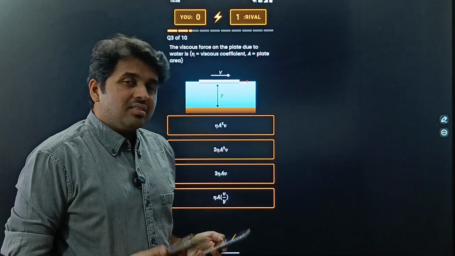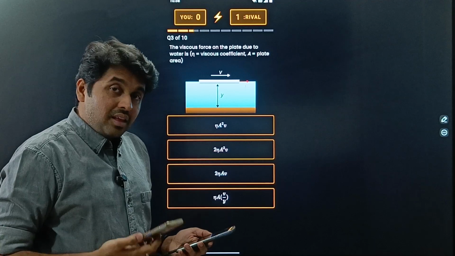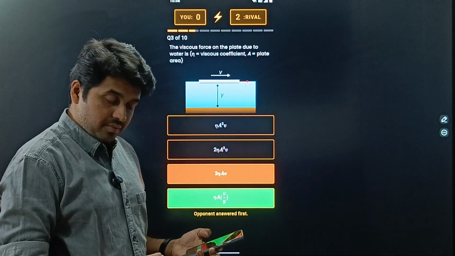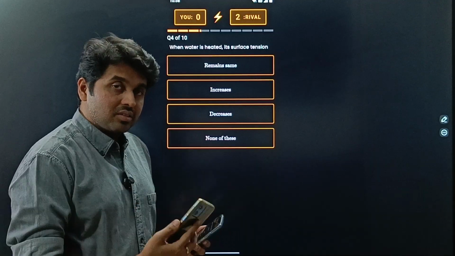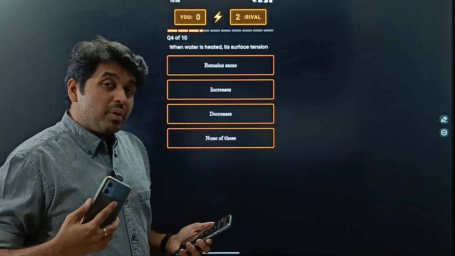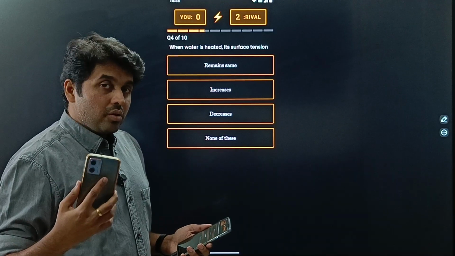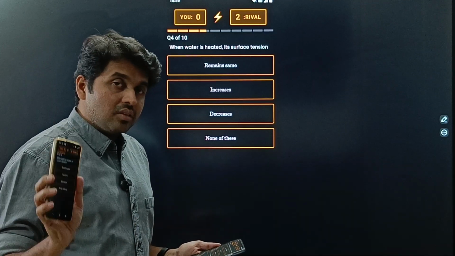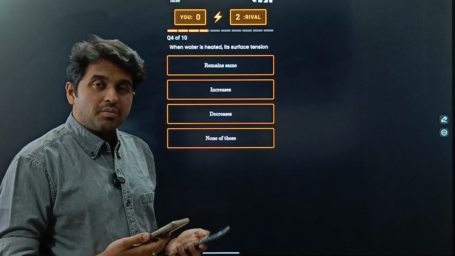Now the very nice thing about this app is you would have revised what these formulas are, everything. The thing is, whoever answers it first gets the point. Between you and your friend, who answers it first, that means who is fast, they get the point here. So what we are doing is we are mimicking that thing that is happening in the exam. In the exam, when you see a question, you need to very fast recollect that formula. So that is what we are mimicking with this. And because you and your friend are playing it, you find it very interesting because you're playing it with a friend.